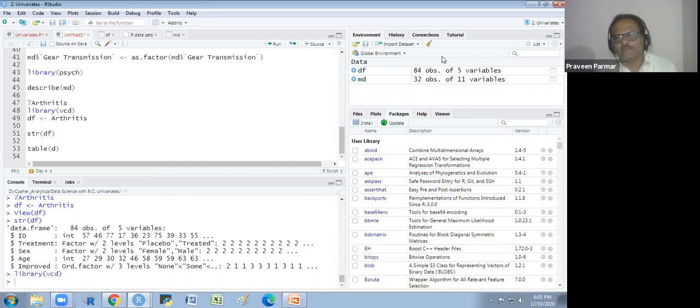Kirti, you were asking what is the difference between a factor and an ordered factor. It is some kind of ascending or descending order, like none is smaller than some, and some is smaller than marked. We are giving some order. Like you have a Likert type scale 1, 2, 3, 4, 5: strongly disagree is smaller than disagree, disagree is smaller than not certain, and in this way. Got it?